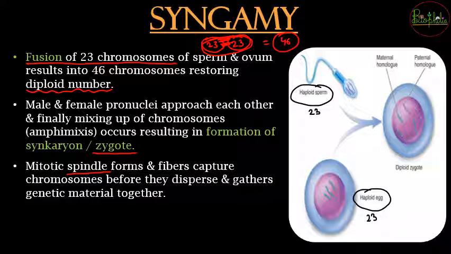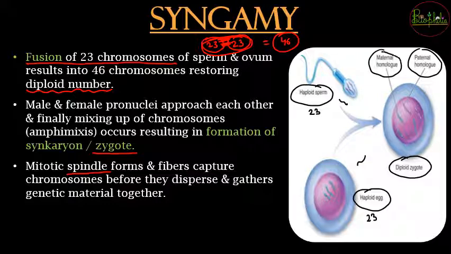So when the genes of mother and father combine to form a diploid zygote, the chromosomes are going to get mixed, and that mixing and fusion is called syngamy. Because of that there are going to be two sets, one called the paternal homologue and one the maternal homologue. Both will fuse and give the diploid zygote.